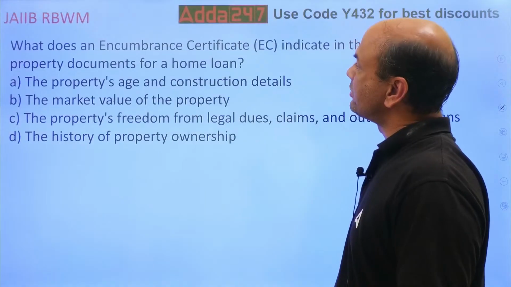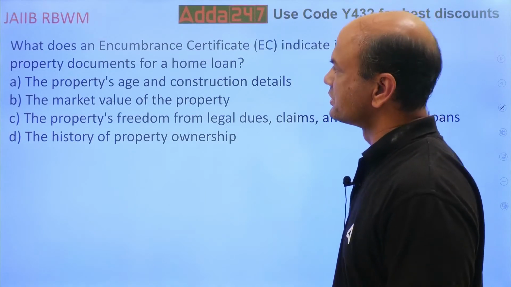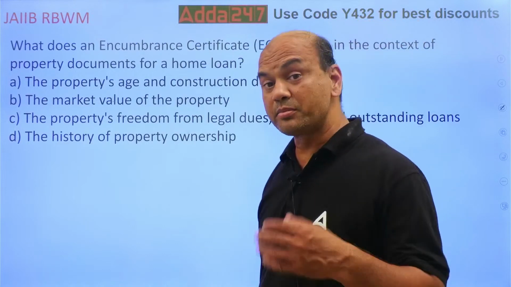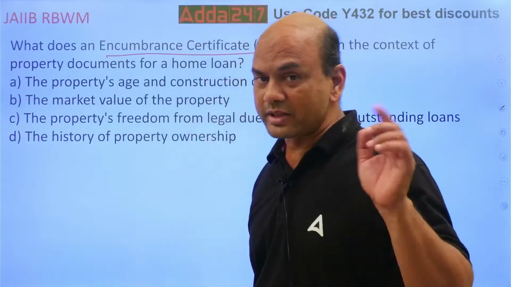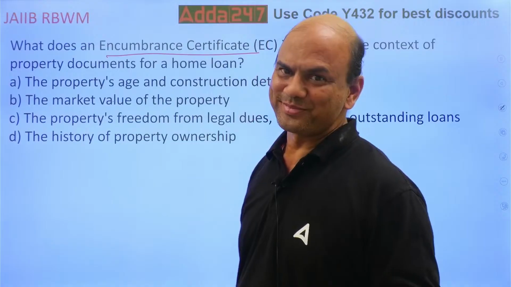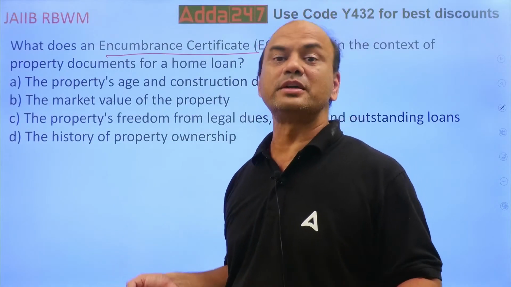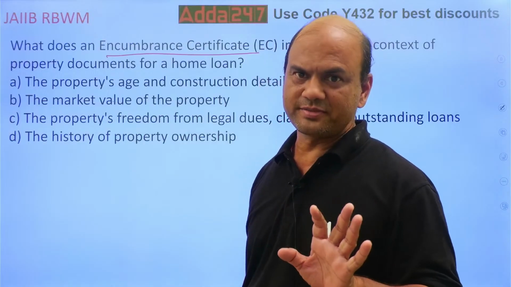What does encumbrance certificate, EC, indicate in context of property documents for home loans? The other name for encumbrance certificate is search report. Encumbrance means, if somebody is claiming on that property, that's encumbrance.